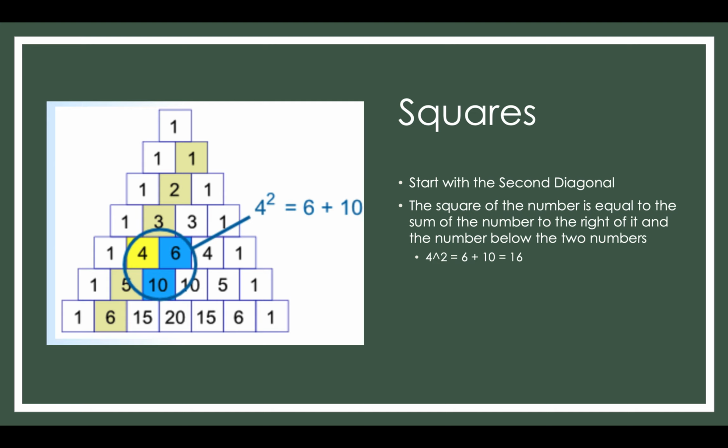It's going to equal the sum of the number to the right, which in this case is 6, and the number directly below those two numbers, which is 10. And 6 plus 10 is 16. And as we know, 4 squared is equal to 16. And this would work also with 3. You have 3 squared would equal 3 plus 6, which is equal to 9, which 3 squared is 9, as we know.